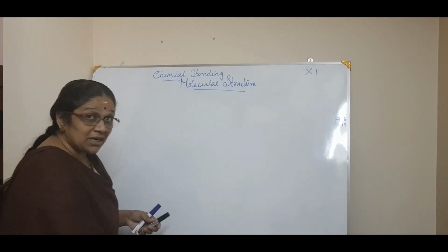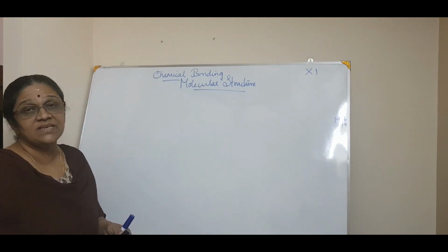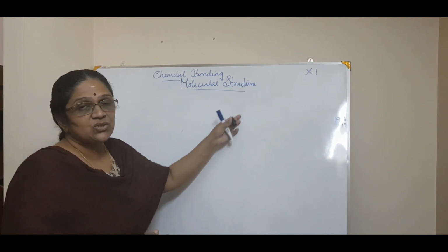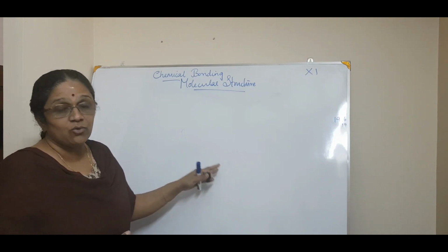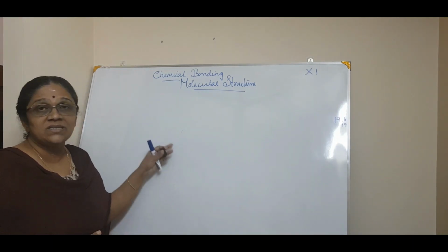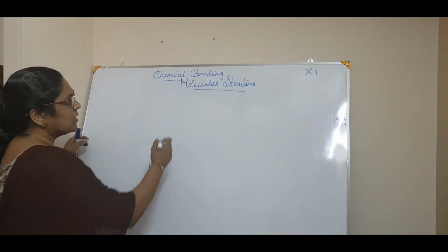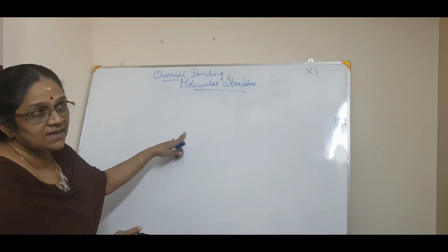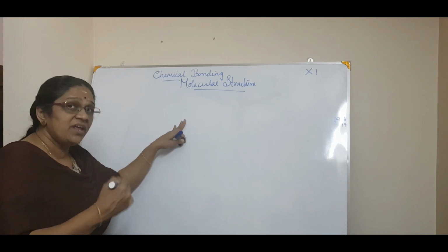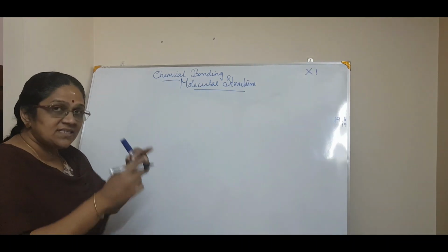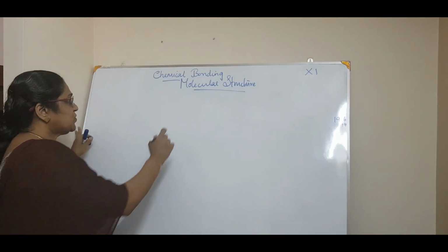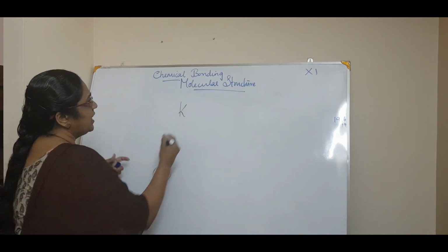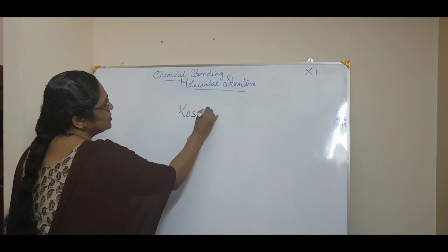Then the valence shell electron pair repulsion theory, VSEPR theory. Then molecular orbital theory. So four main theories are there, out of which today we will see the Kossel-Lewis approach. It is not said as a theory, it is said as an approach. Kossel's postulates we already know, he just made it into an approach. So the first is the Kossel-Lewis approach.